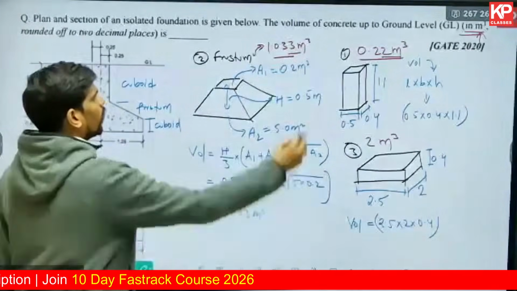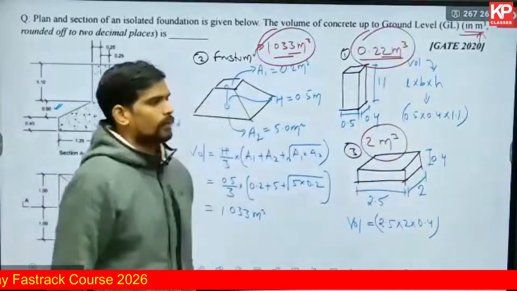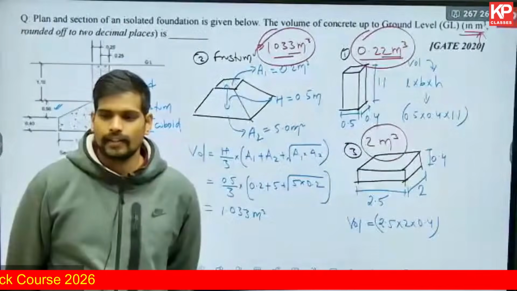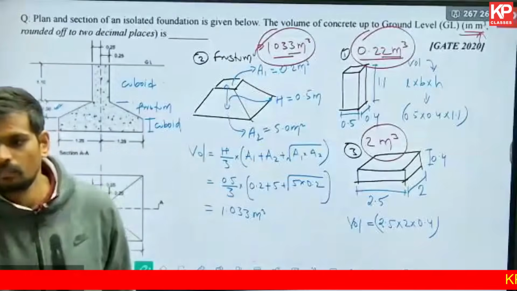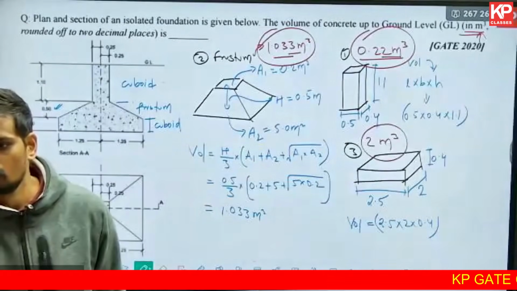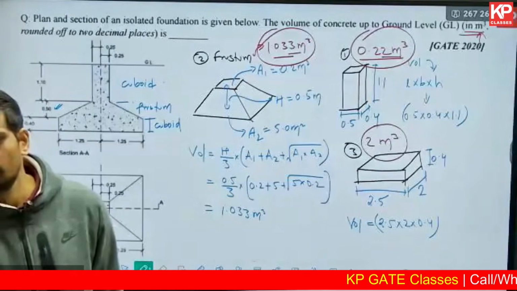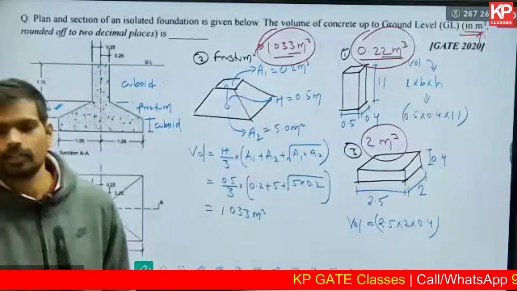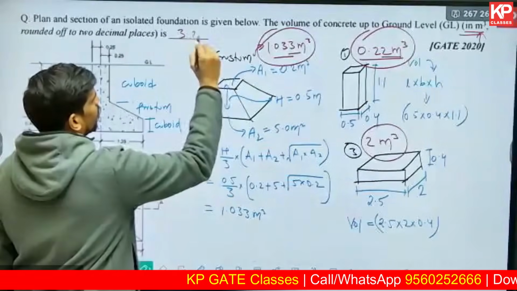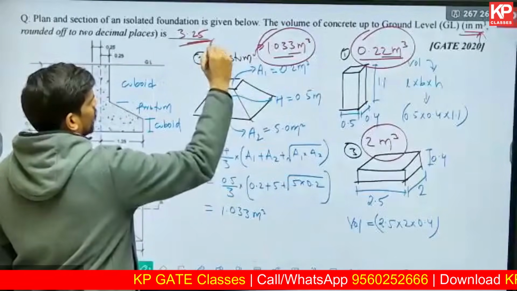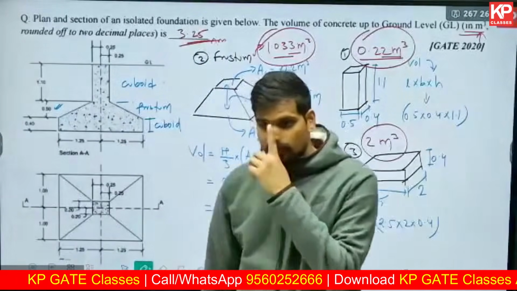So the total volume of concrete will be this custom solid, column part and the base PCC bed. Add these three and tell me the final answer. 3 point, rounded off to 2 decimal places, it is 3.25. So the answer finally should be 3.25 cubic meter. That's the answer for the question. Hope this one was clear.